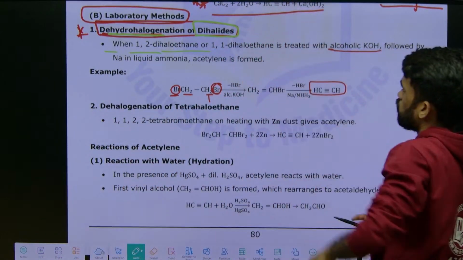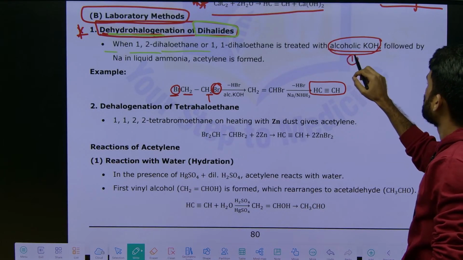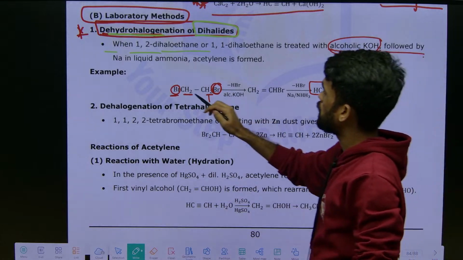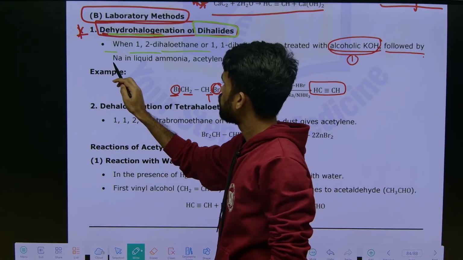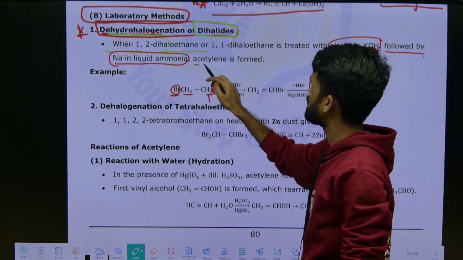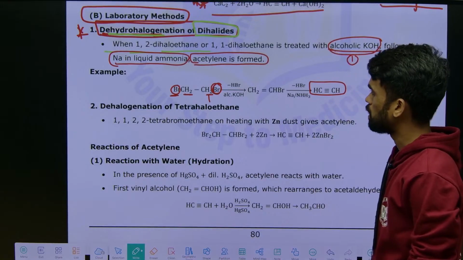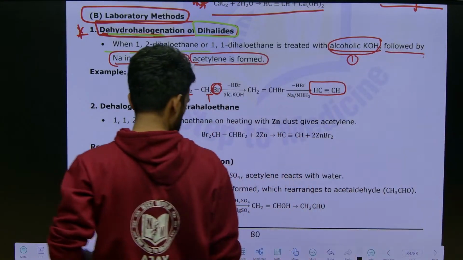When 1,2 dihaloethane or 1,1 dihaloethane is treated with alcoholic KOH, this is the first step. Then followed by sodium in liquid ammonia, it produces acetylene. Acetylene will be produced. Okay, remember.